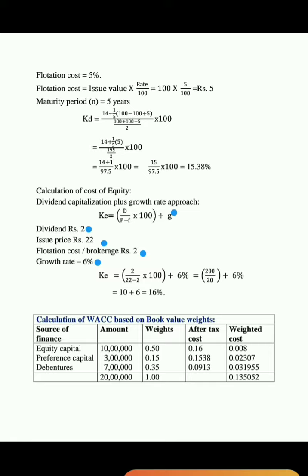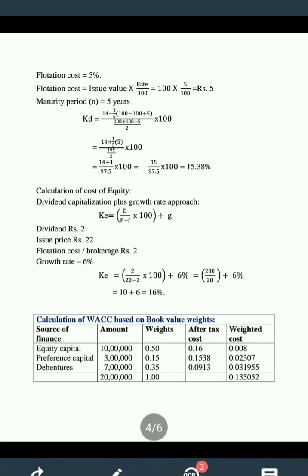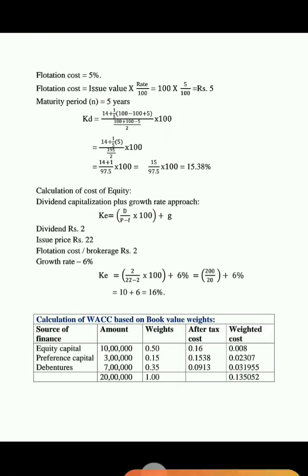Now substitute all these values in the above formula. Cost of equity is equal to D, 2 rupees, divided by issue price 22 minus flotation cost 2, into 100, plus growth 6%. That is 200 divided by 20, plus 6. So 200 divided by 20 means 10. 10 plus 6 is equal to 16%. So what is the cost of equity? The cost of equity is equal to 16%.